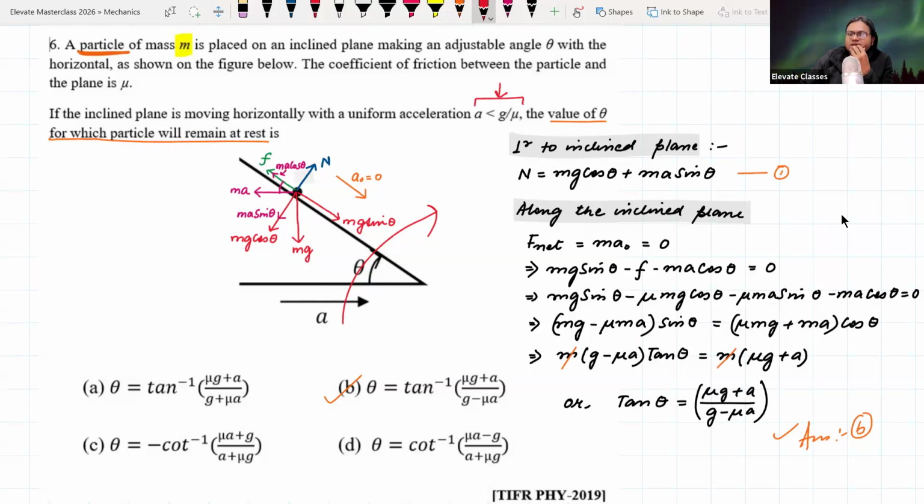Yep. So this is where they gave you this idea of moving with a uniform acceleration which is less than g upon mu, because if it is equal to g upon mu, I think that would lead to the scenario where the object could move in the upward direction. So as theta decreases, we have to decrease A also according to this equation to make sure that the block remains at rest. So you keep on making sure that A is also below a particular level so that the block is at rest. I think that is what it signifies, to prevent that from happening.